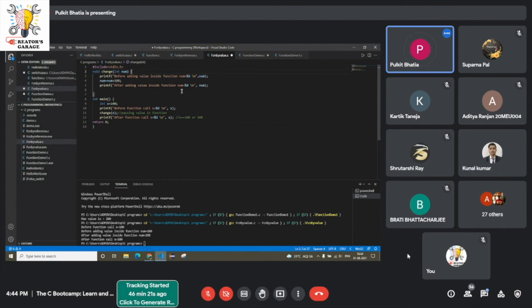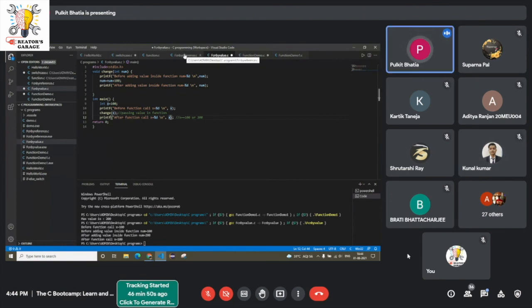So the value of the replica increases to 200, but when the compiler comes out of this function and executes the printf statement, the original value of x is still 100 only. Got it? A replica is being formed here.